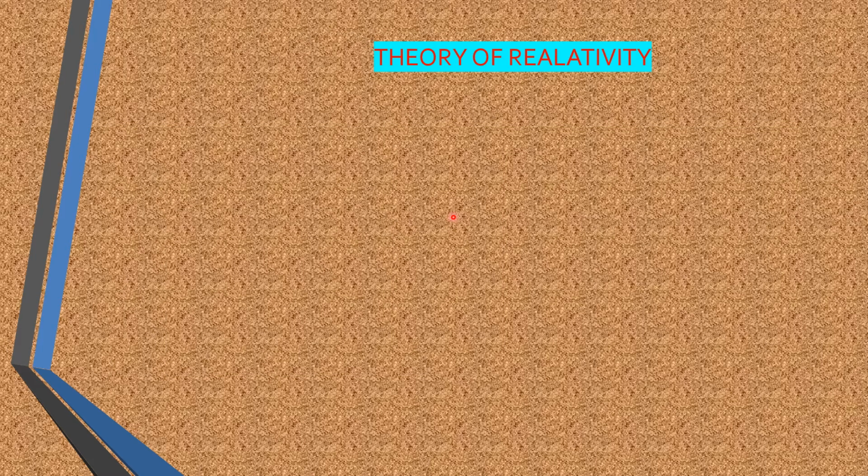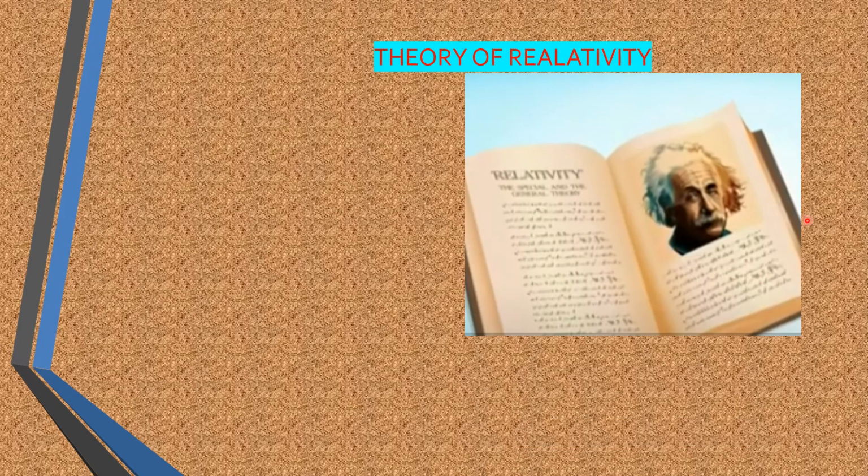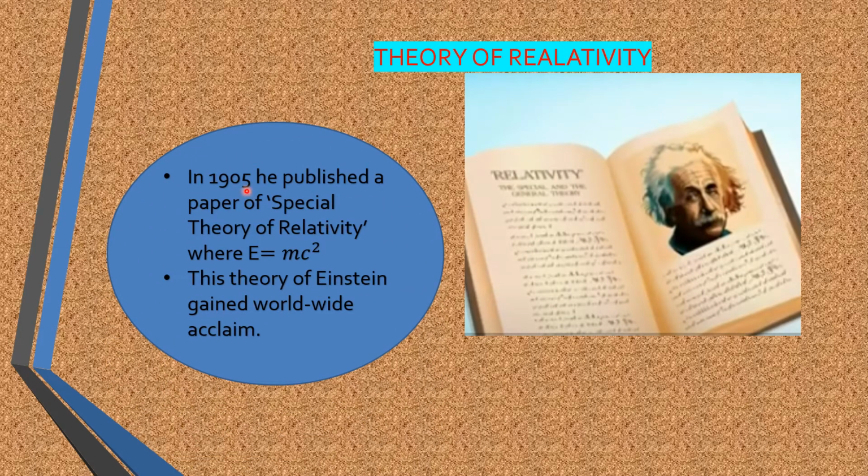Now we shall learn about the theory of relativity. Yes, one of his greatest inventions, which made a scientific revolution. In 1905, he published a paper on the special theory of relativity, where E is equal to mc square. This theory of Einstein gained worldwide acclaim. One of the famous papers of 1905 was Einstein's special theory of relativity, according to which time and distance are not absolute.